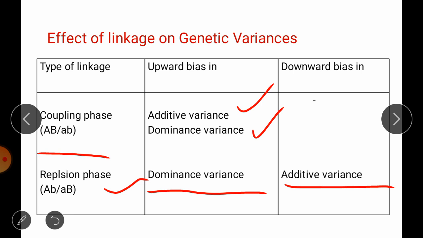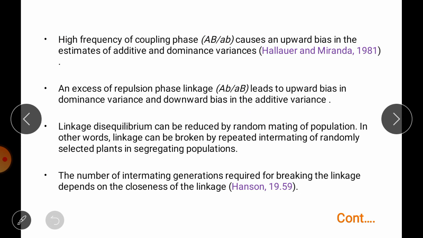In other words, bias is created in additive variance and dominance variance. Linkage disequilibrium can be reduced by random mating of the population, which helps break the linkage by repeated intermating of randomly selected plants.